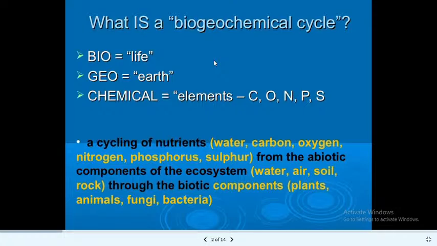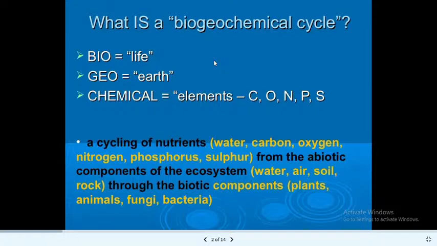Bio, life. Geo, earth. Chemical are nothing but the elements. Like the elements can be carbon, oxygen, nitrogen, phosphorus, and sulfur. All these elements are cycling nutrients from the abiotic components of the ecosystem, from water, air, soil, or rock, or through the biotic components too, like plants, animals, fungi, and bacteria, which are essential components.